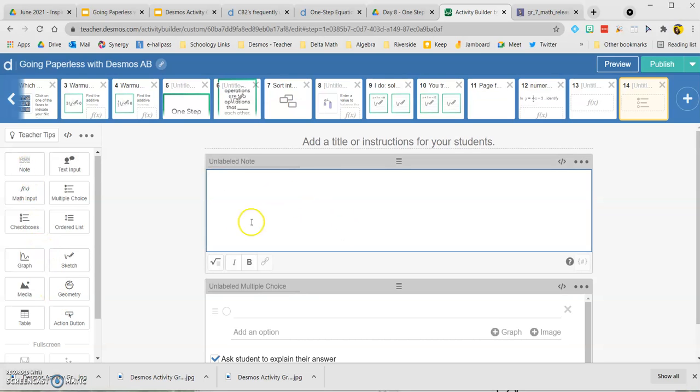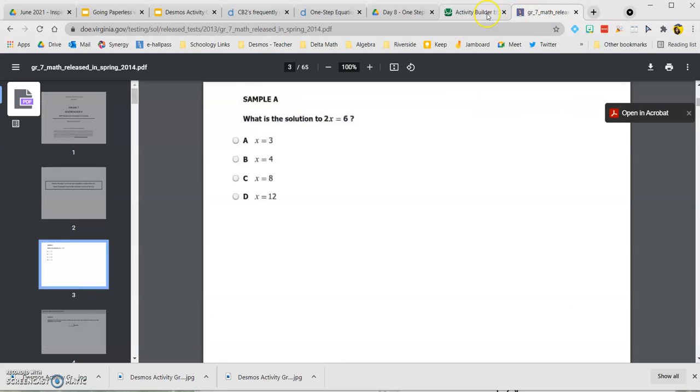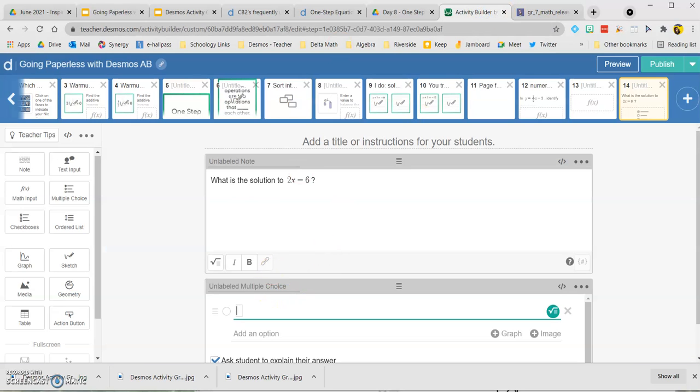So first we need a note, and we're gonna copy over our question and our choices. A note in Desmos, you can just type, but when you want to switch it over to math, you can hit this little square root. And then leave that. So again, the square root button, and let's look at what the x is equal to 3.